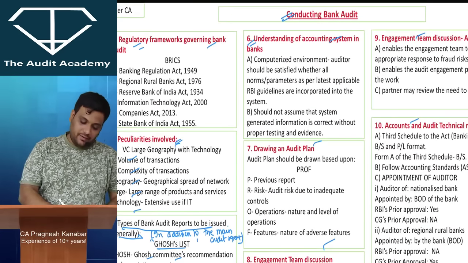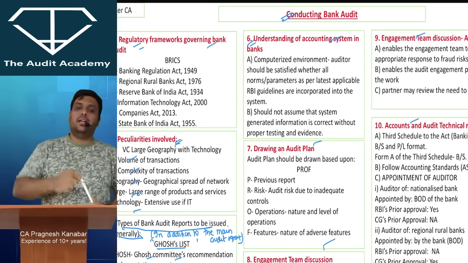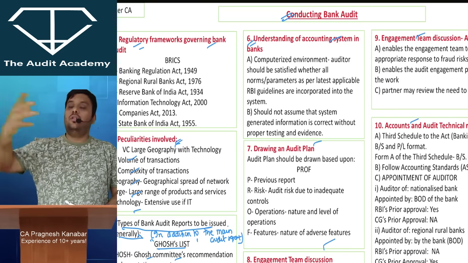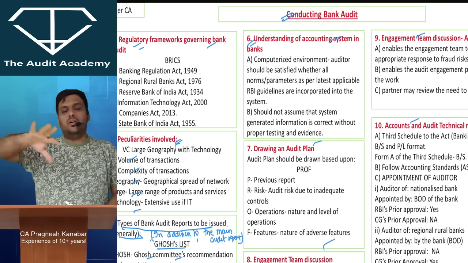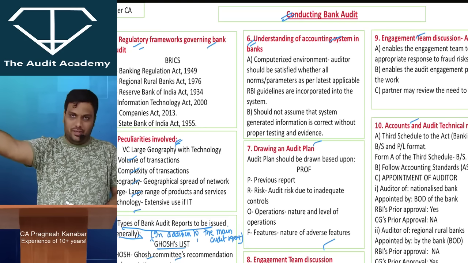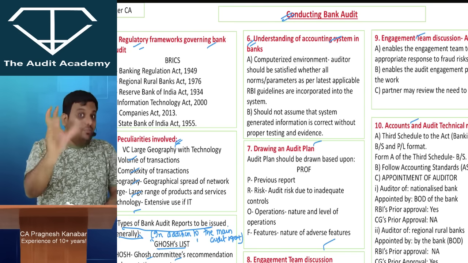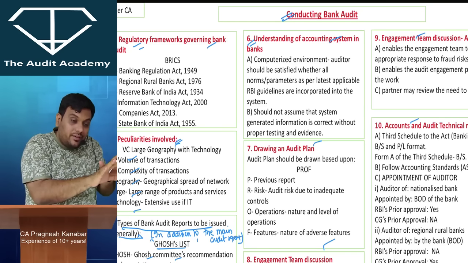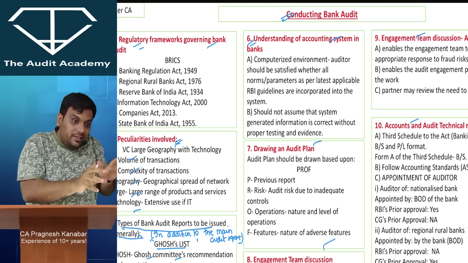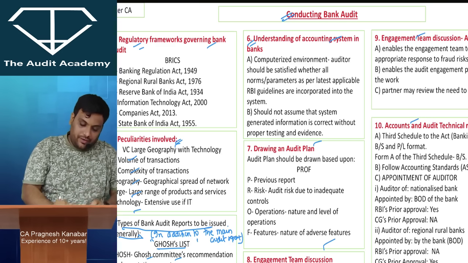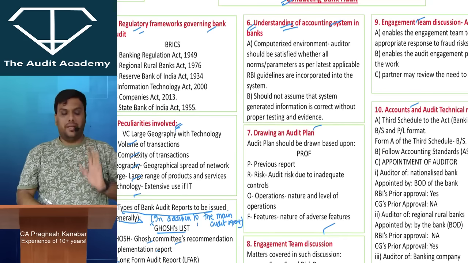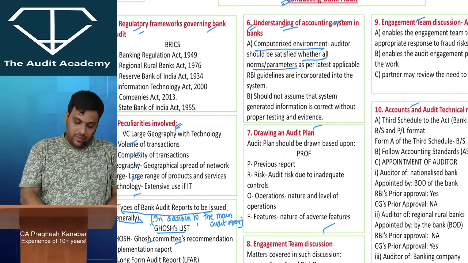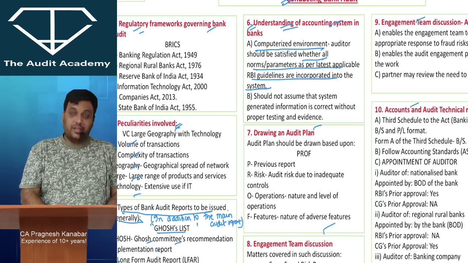Then sixth point. Small points. Understanding the accounting system of the bank. If you are the auditor, you know that the bank's accounting system is normally computerized. When the accounting system is computerized, obviously as an auditor I will be worried whether that computer program is proper. Whenever RBI comes out with a policy or rate change, whether that computer program can incorporate it or not. So, understanding the accounting system of the banks. Computerized environment. The auditor should be satisfied whether all the norms and parameters as per the latest applicable RBI guidelines are incorporated into the system.